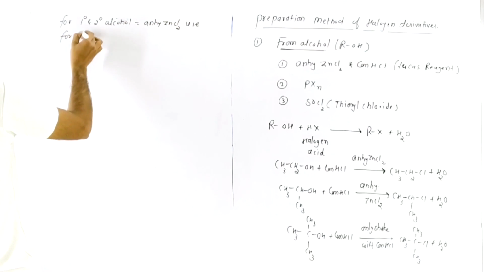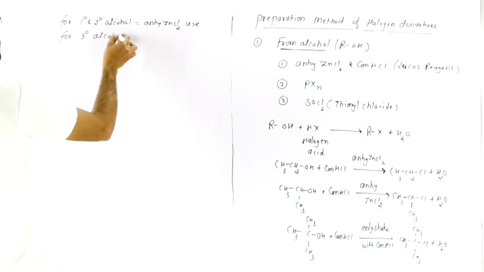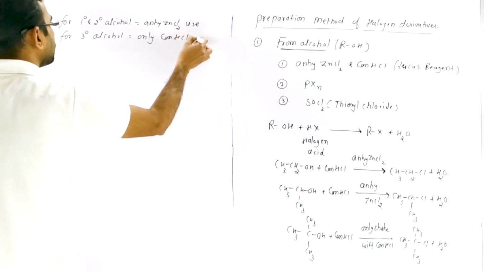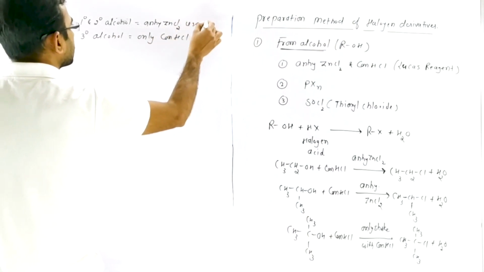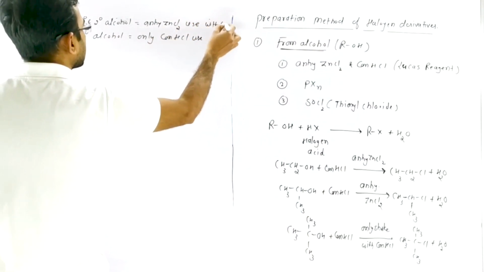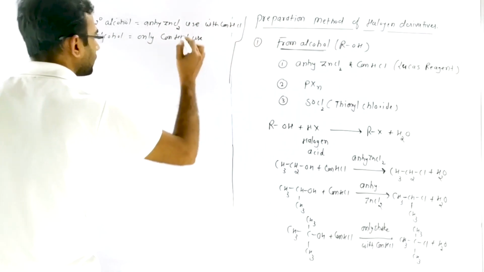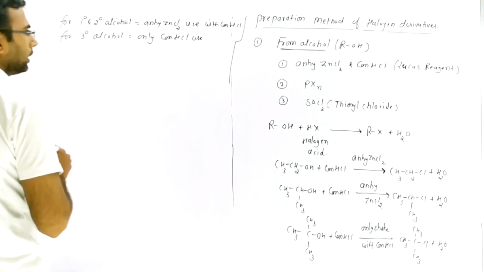For 3 degree alcohol, only concentrated HCl is used.